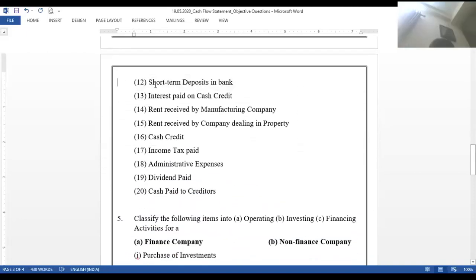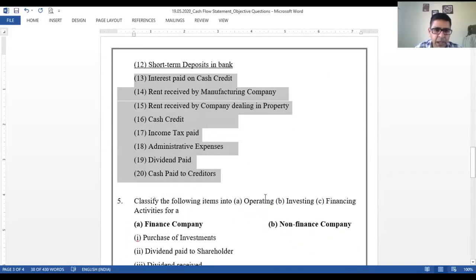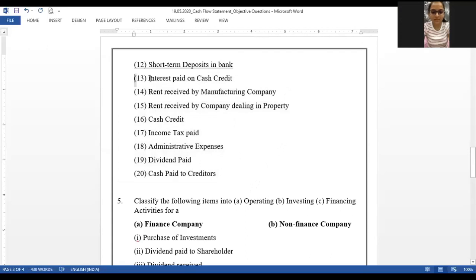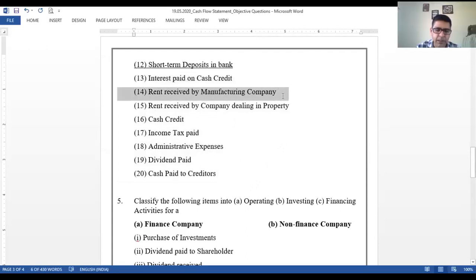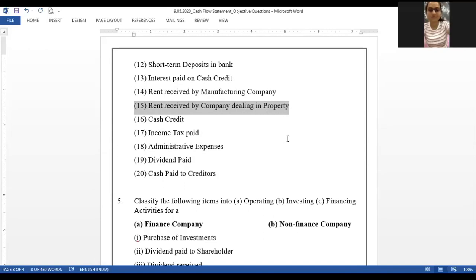Short-term deposits in bank. Sir, cash and cash equivalent. Yeah, that's correct. Interest paid on cash credit. Financing. That's correct. Rent received by manufacturing company. Investing. That's correct. Rent received by a company dealing in property. Operating होगा. Next. Cash credit. Financing. That's correct.